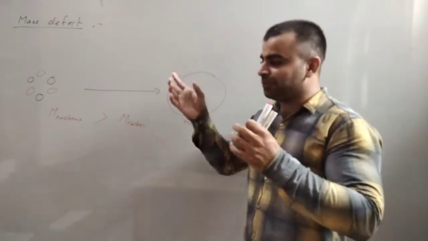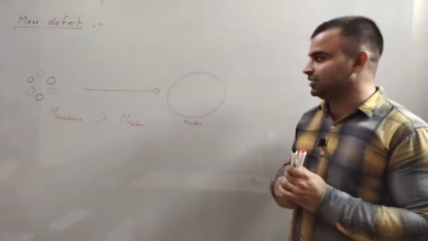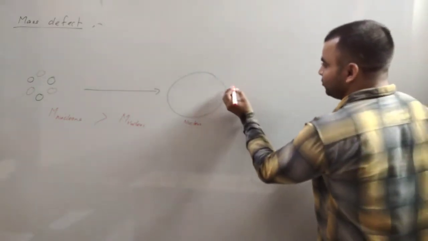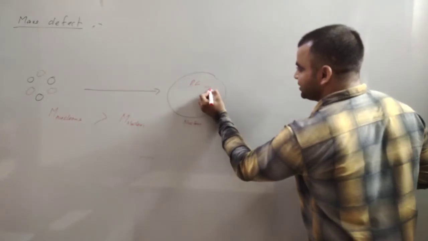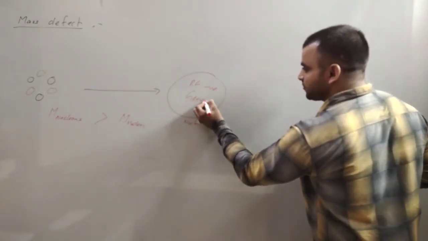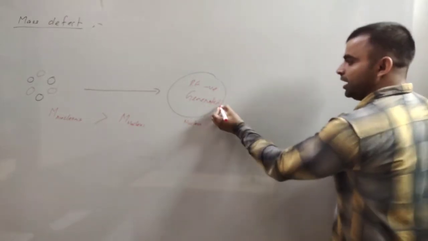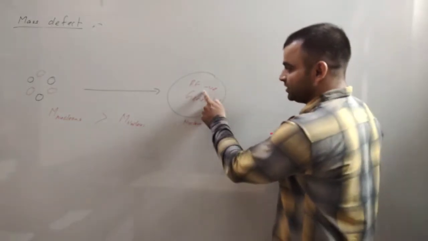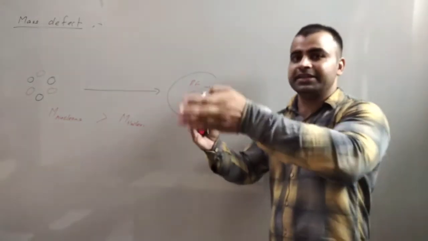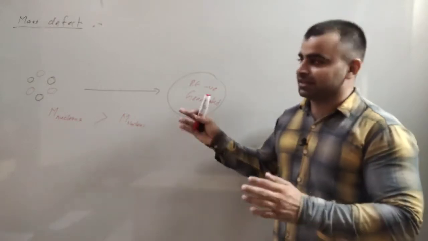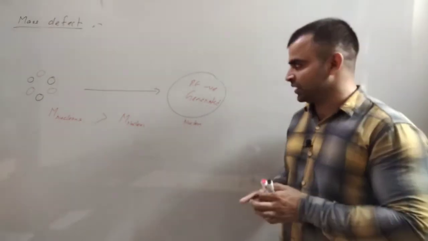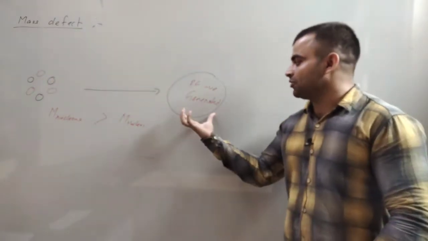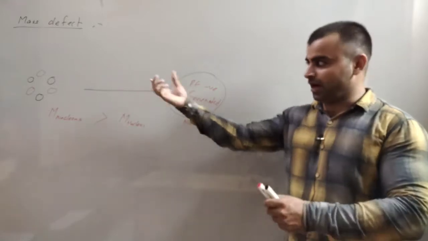Due to these bonds a potential energy is generated, and for a nucleus the potential energy is negative. If energy is negative, it means energy is decreasing. If energy is decreasing, then mass is decreasing. So the total mass of all the nucleons is greater than the mass of the nucleus when they are joined.